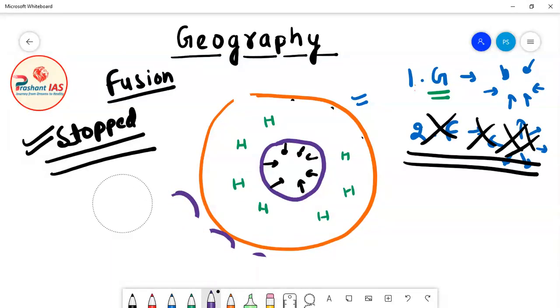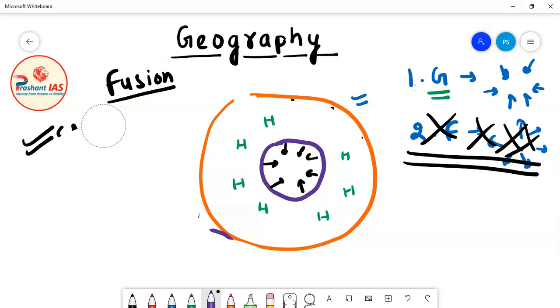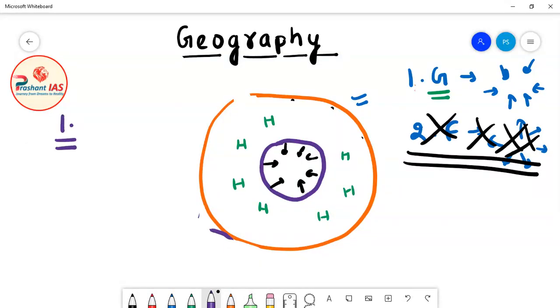So the first event which will happen after the end of hydrogen, meaning after 10 billion years. So what is that first event? The core will contract, the core will become smaller. Gravitational force will compress the core, so the core will become smaller and smaller.